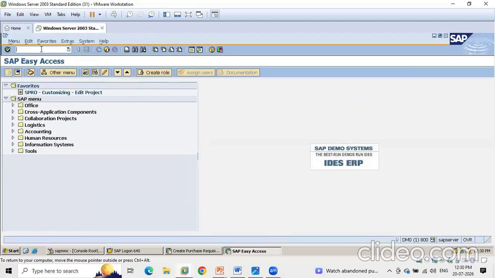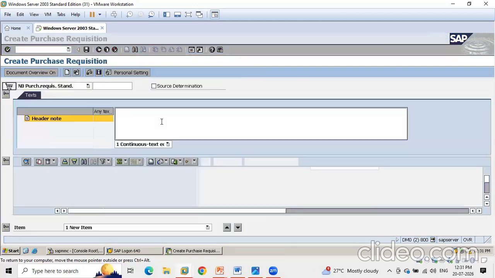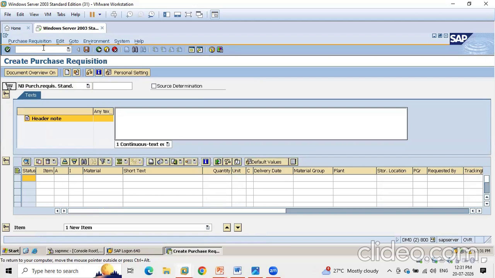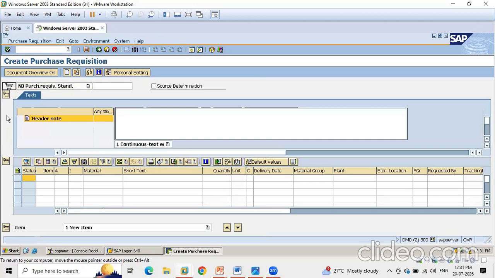So what it will do, again you need to come here, and that will open the home screen. Then you can enter whatever transaction code in the search tab and just hit enter. Okay. Yes. So where I am, /n ME51N. This is a T code to create a purchase requisition. Okay. This is a purchase requisition screen.